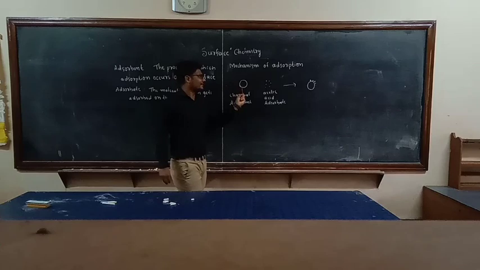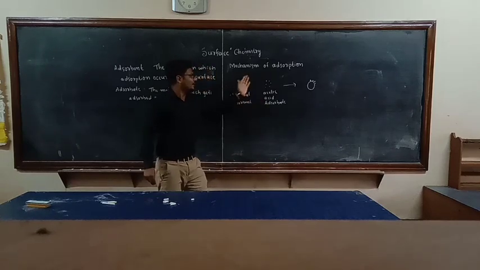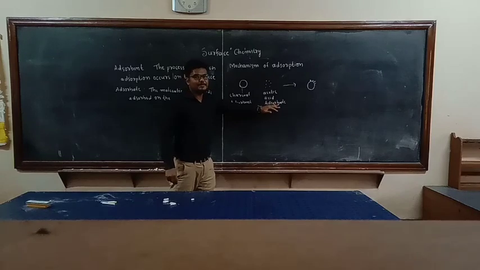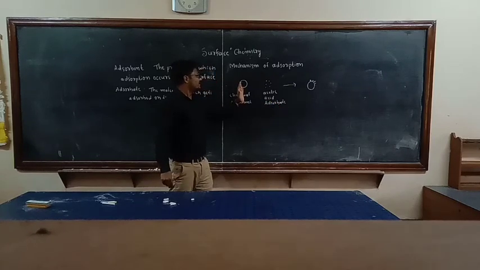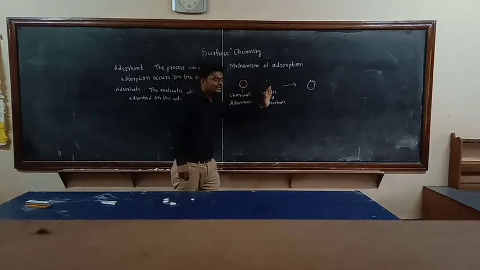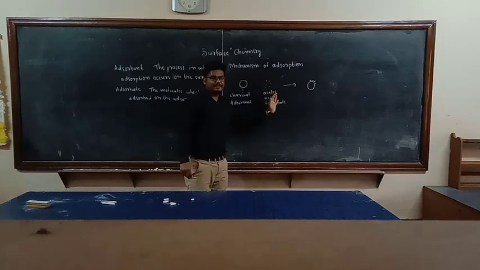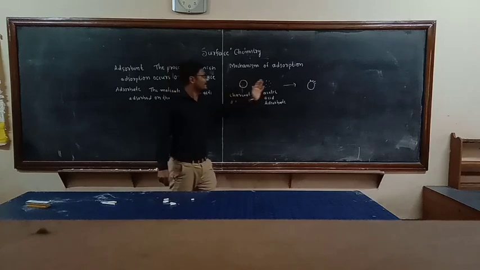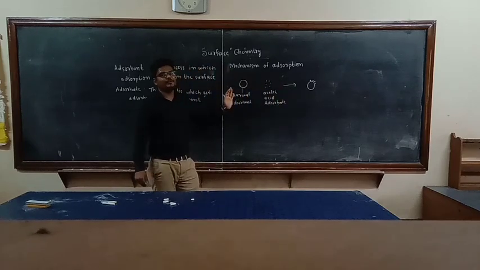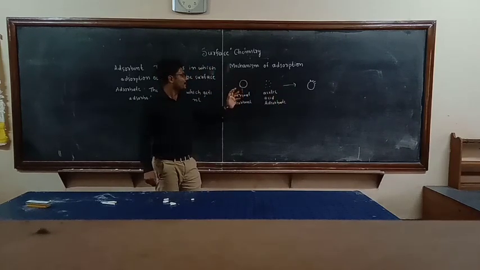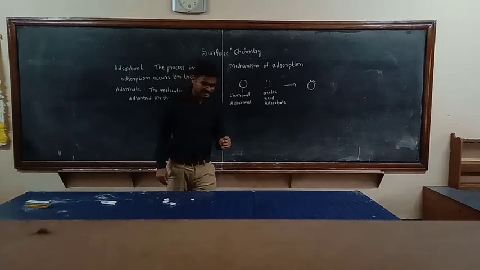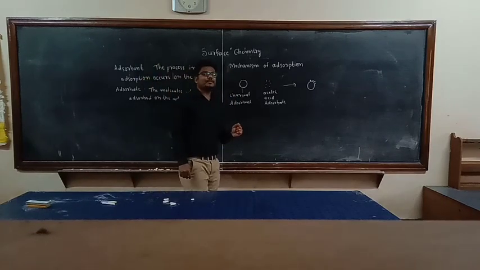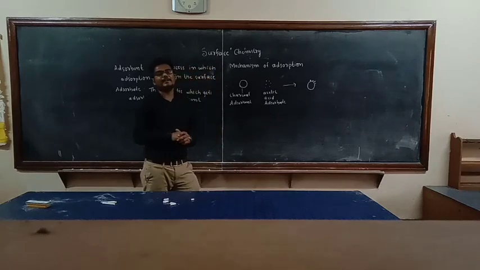Those attract the particles of other substances. Here the charcoal surface attracts the molecules of acetic acid. Because of this reason, adsorption will take place. There is attraction between adsorbent and adsorbate.